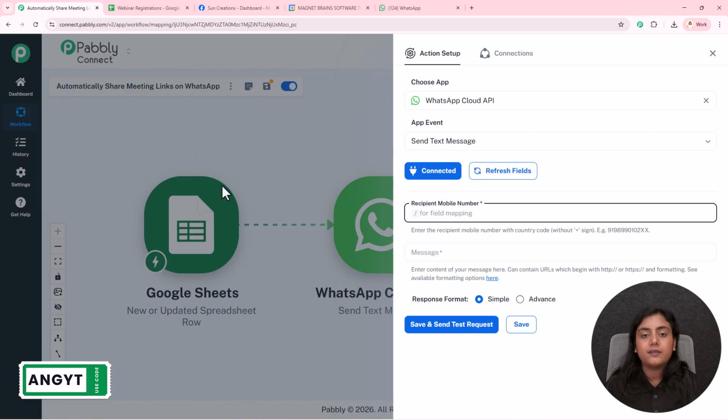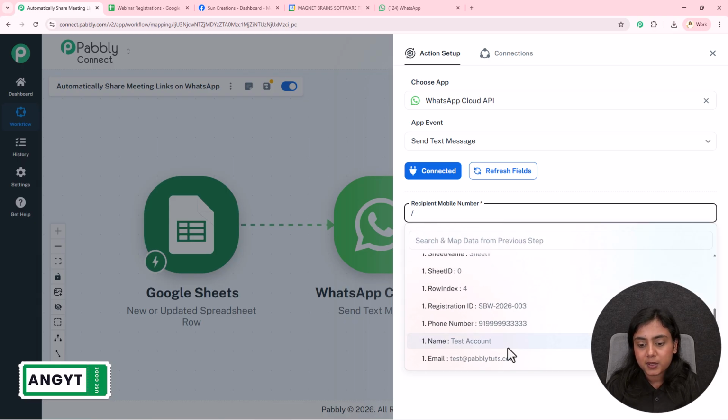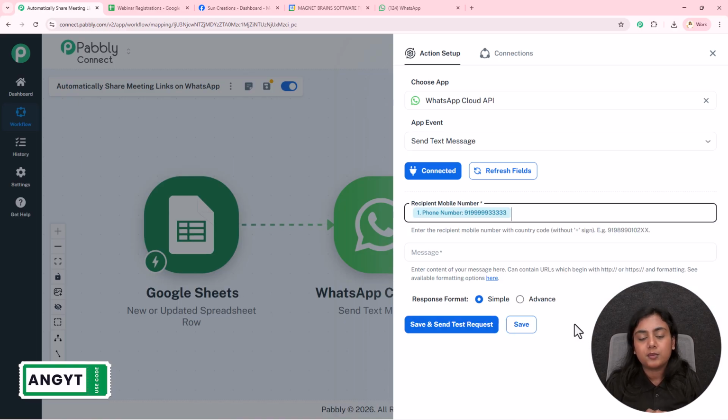For the data of this field, I will map the data. Mapping is inserting data from the previous step. Click on this field, add a slash, and the previous step is going to appear. Over here, you will see the phone number to whom you want to send a WhatsApp message. Select this phone number from the previous response.